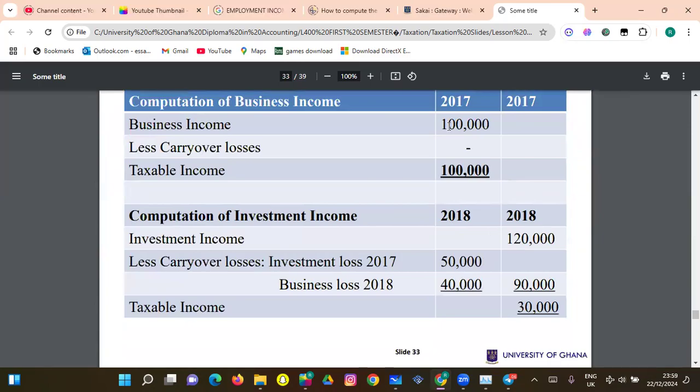All right. So 100,000 was the business profit. That's what they tax, right? They didn't bring in the investment loss, no. So the investment loss was carried on to the next year. So when they made an investment profit of 150,000, the previous year's investment loss was brought here, and then the business loss for that particular year was brought here. So they will now subtract both of them from the 100,000, then we will be left with 30,000. So the taxable income will be the 30,000. Yeah. All right.